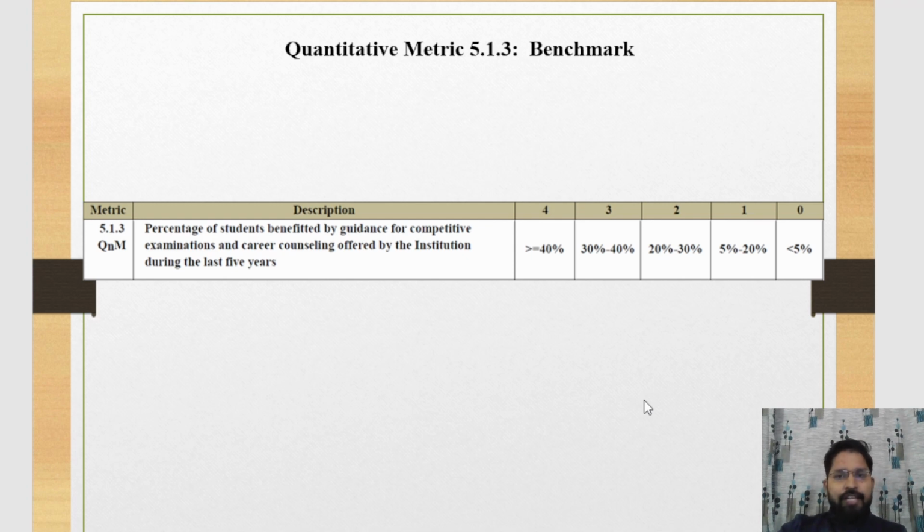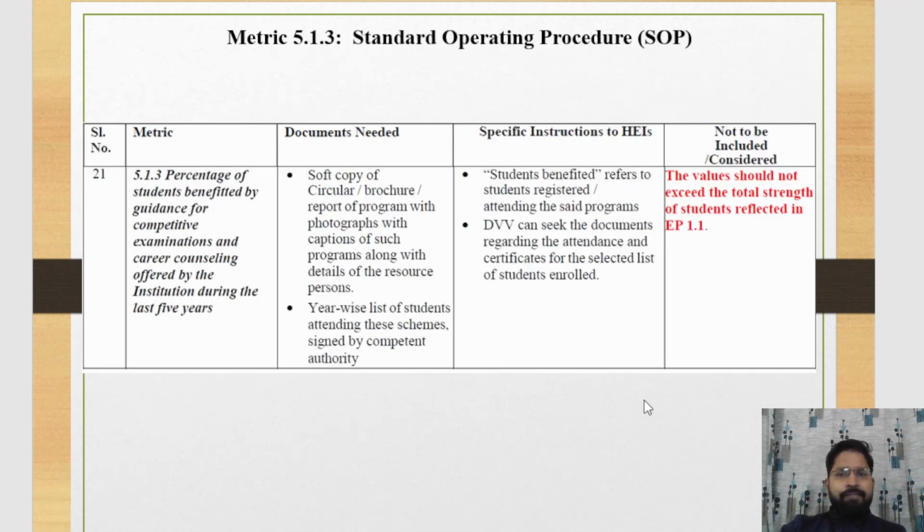Now we discuss the SOP of 5.1.3. This one is the SOP, Standard Operating Procedure, of 5.1.3. With the help of this SOP, we discuss which type of supporting documents are needed to support the template of 5.1.3. We fill the data inside the template 5.1.3. Here, a soft copy of the circular, voucher, report of the program with photographs with captions of such program, along with details of the resource person is needed.